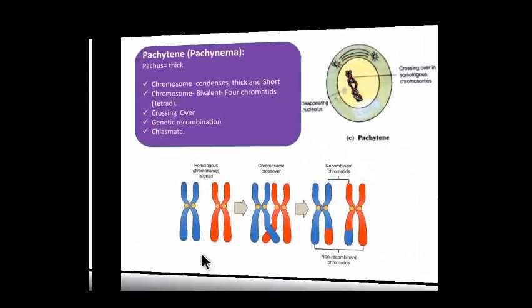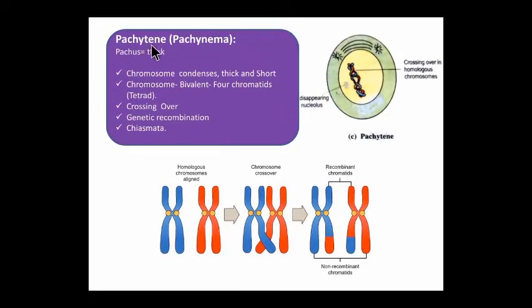The next phase is pachytene. Pachy means thick. During this phase, the condensation of chromosomes progresses and they become short and thick.